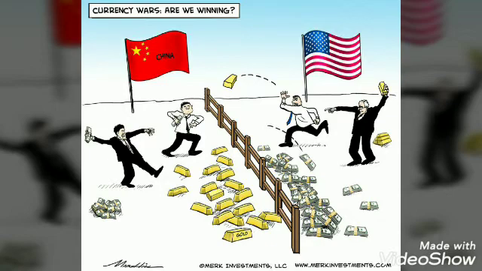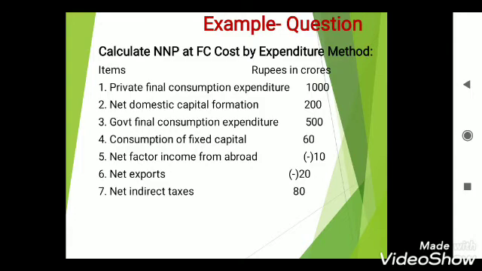Here, if you would be given gross domestic capital formation, then we can obtain GDP at MP, but here you are given net domestic capital formation, so it will be NDP at MP. After getting NDP at MP, using NFI and NIT, you can solve this numerical and find out final value of NNP at factor cost, that is national income.